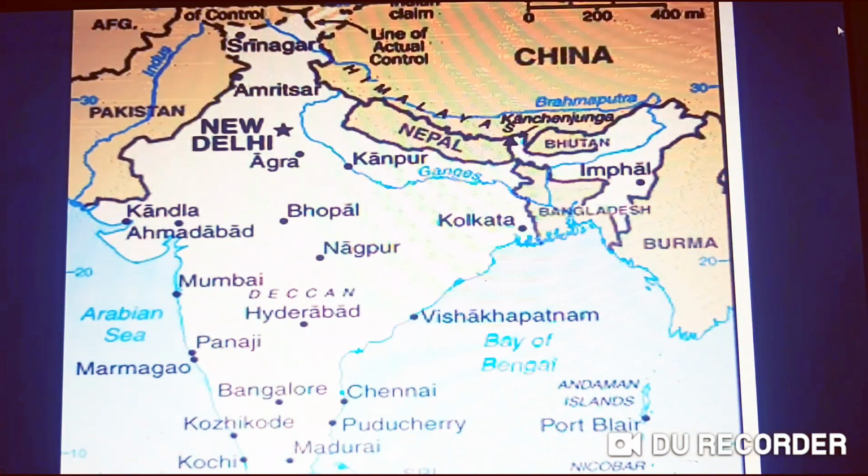Now, this is India's map. Here on this map, we can tell the location of each place. So, by looking at this map, I can easily say that Delhi is located in the northern part of India and Mumbai is located in the western part of India. I never went practically to Jammu and Kashmir, but by map reading, I can say that it is in the north and Assam is in the east. So the main aim of a map is to show the location of a place and the distribution of variables.